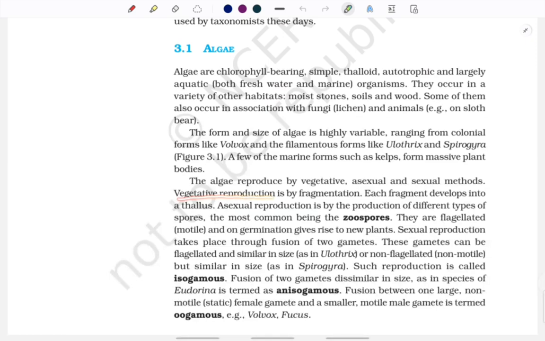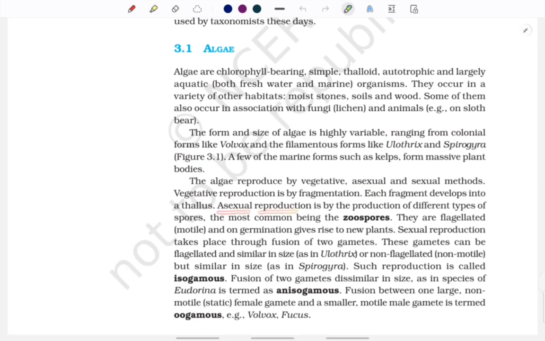Vegetative reproduction is done by fragmentation. Very important. Each fragment develops into a thallus. So when it comes to vegetative reproduction, it is fragmentation, and when fragmentation happens, each fragment develops into a thallus. Thallus as in body. We're done with vegetative reproduction. Let's move ahead to asexual reproduction.